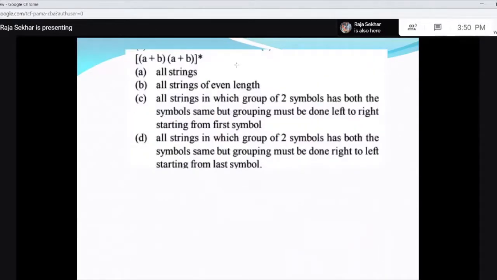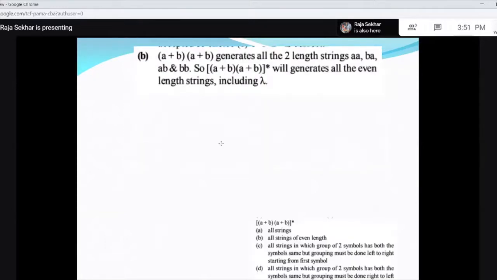Now (a plus b), then (a plus b) whole star. So either a or b concatenated with a or b. That means one symbol from here, one symbol from here. So aa, ab, ba, bb. Then whole star, repeated any number of times. So what do you get? All strings of even length, because every time you are taking a string of length 2. So this is all strings of even length.